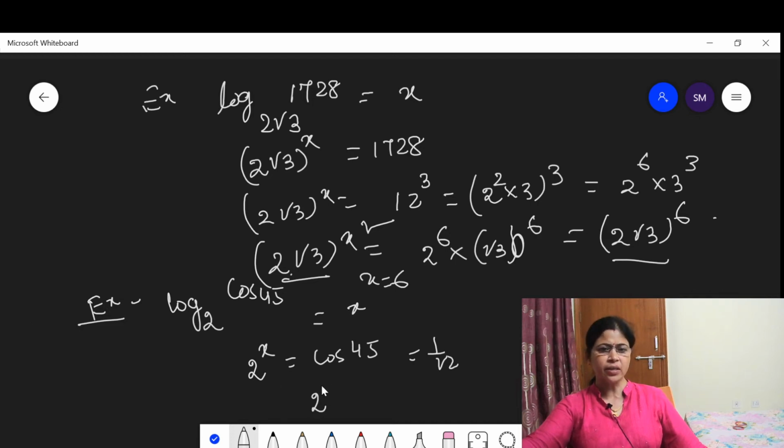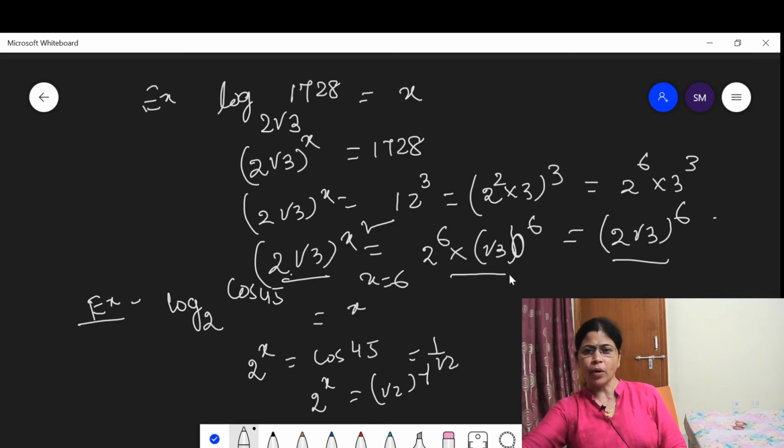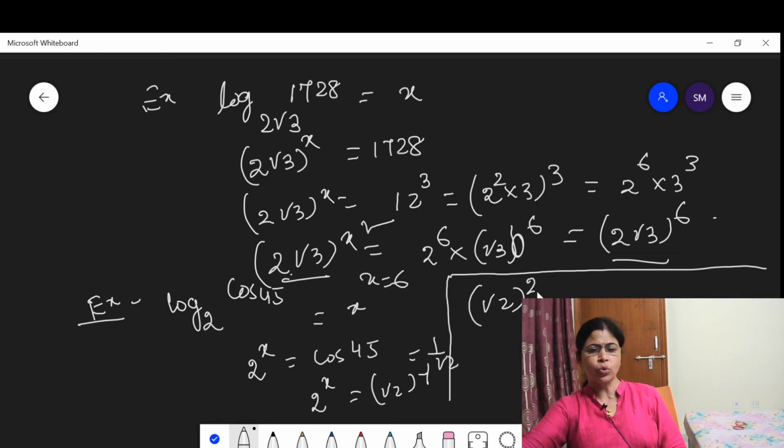The LHS is 2 to the power x. The RHS is 1 upon root 2, which can be written as root 2 to the power minus 1. As I have already told you, 2 can be written as root 2 square. Then the LHS is root 2 to the power 2 into x, so root 2 to the power 2x is equal to root 2 to the power minus 1.